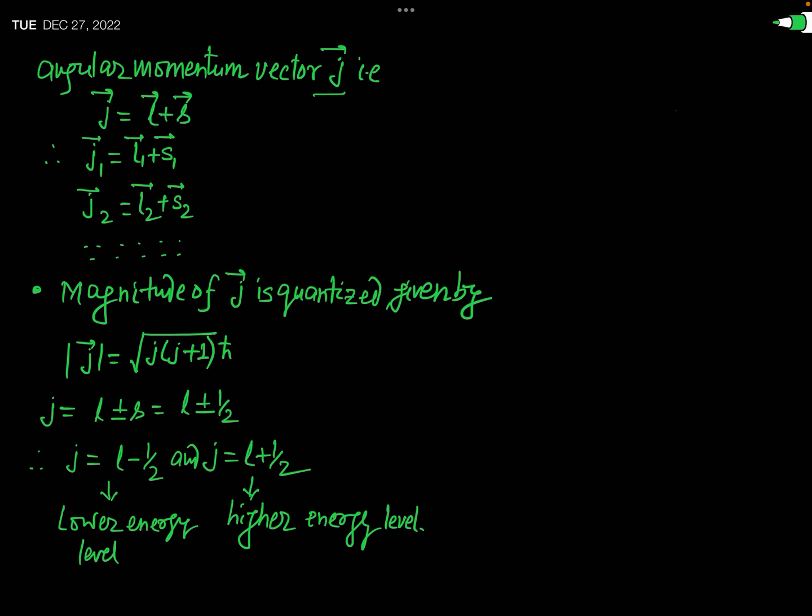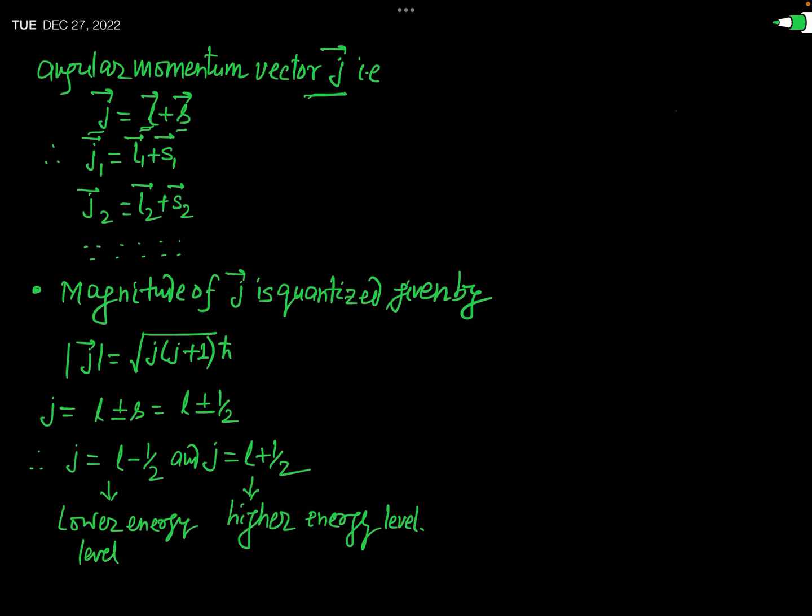Mark this. This small j represents the total angular momentum of a particular electron, not of the atom. Okay. So the total angular momentum of an electron is given by small j equal to small l plus small s. Mark this. Small j is the total angular momentum vector of an electron.